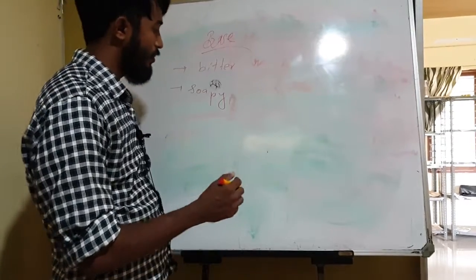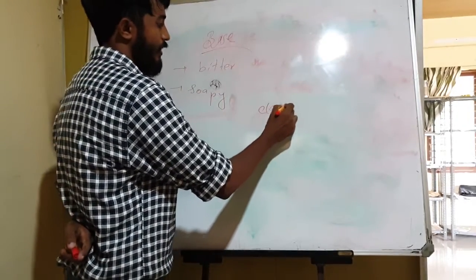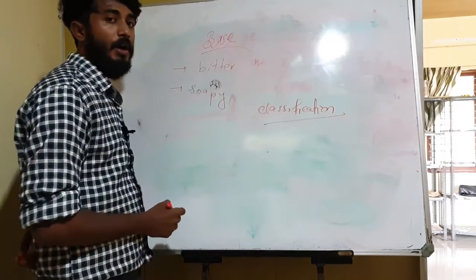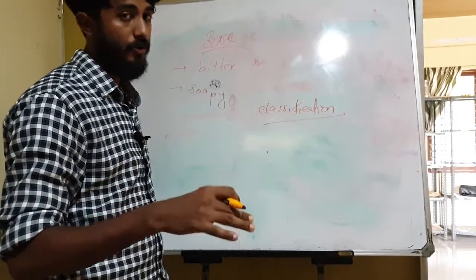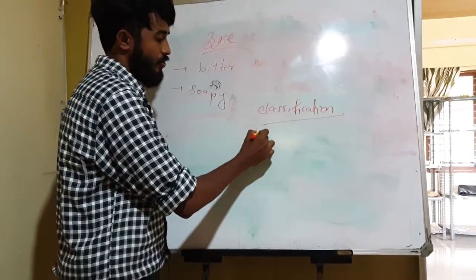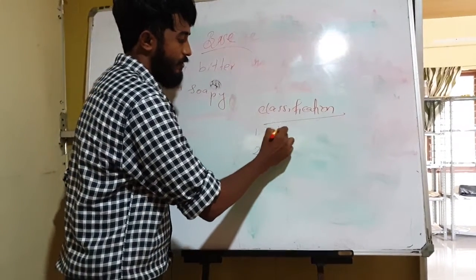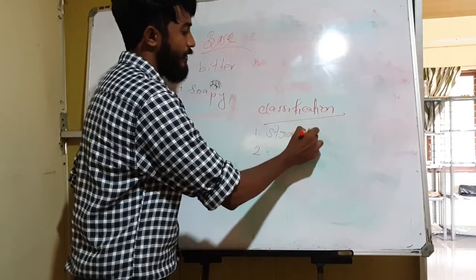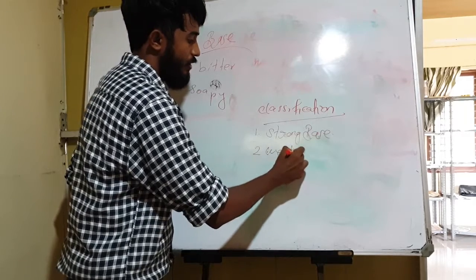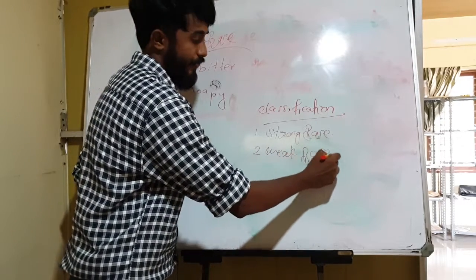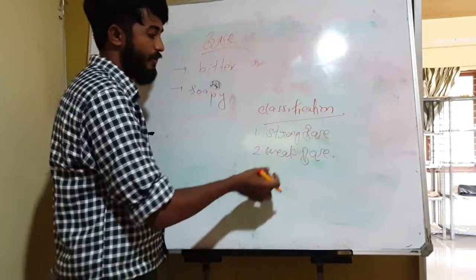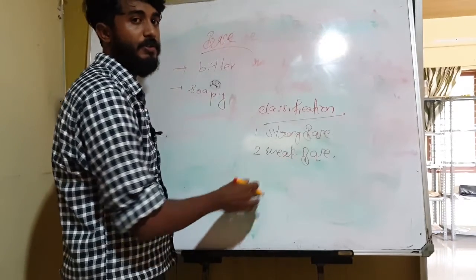Okay. Also, we should study the classification of base. Acids can be classified into four, which we have discussed. Similarly, the base has two classifications. One is strong base and the second one is weak base. Do you know the difference between these two? What do you mean by strong base and what do you mean by weak base?